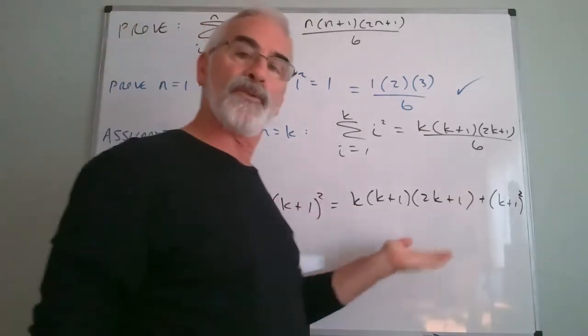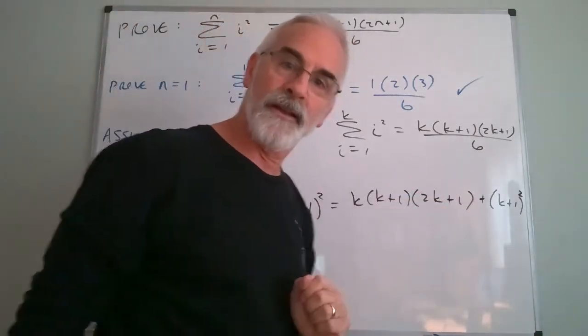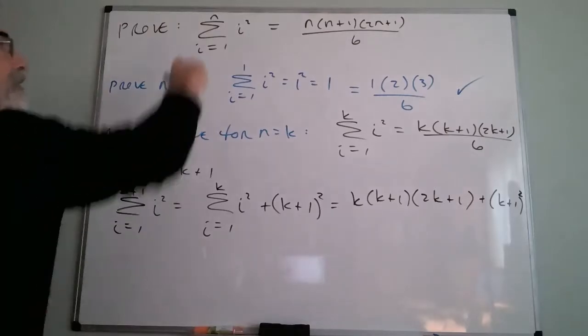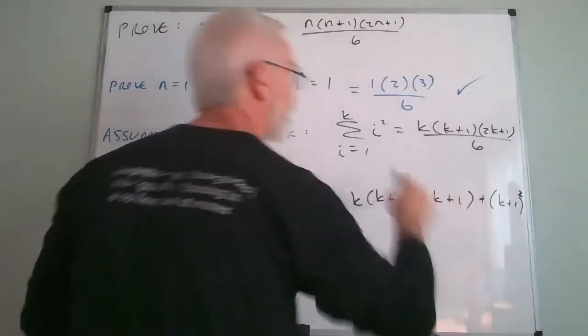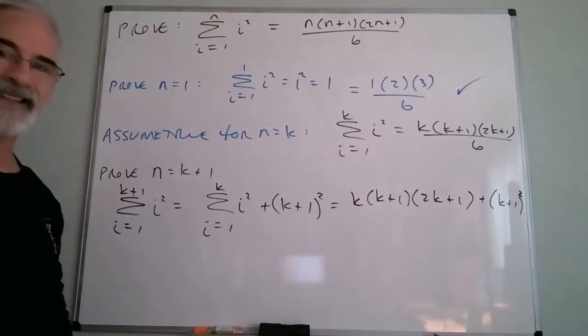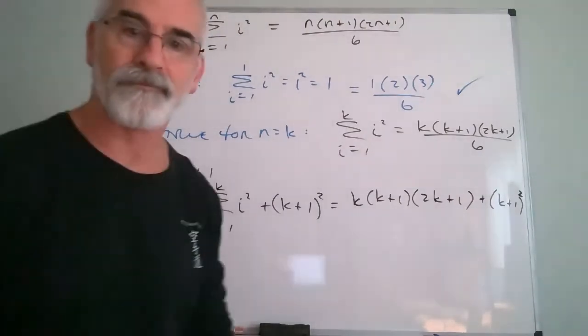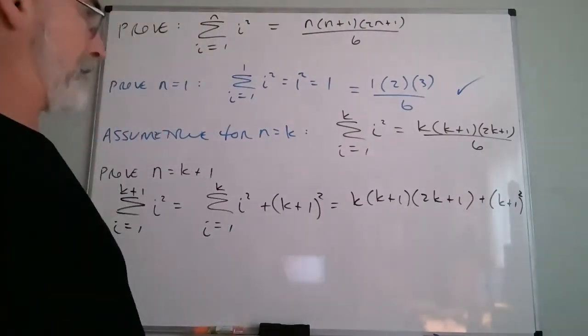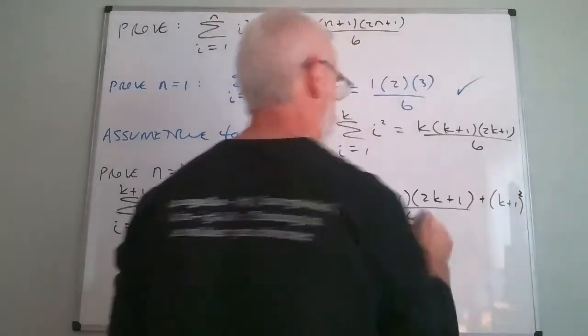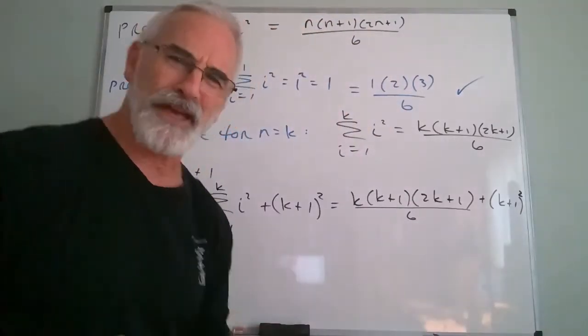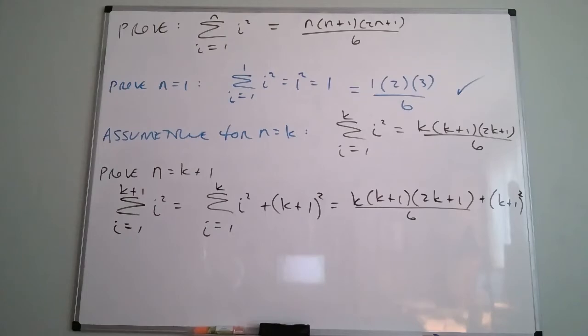So now what I need to do is manipulate this quantity so that I get the formula that I need. Right now, this does not look anything like that. Not yet. So what happened to the denominator? Did I lose the denominator? Oh, thank you. Yes, sorry. That'll make it harder to prove if I leave that out. Good catch.